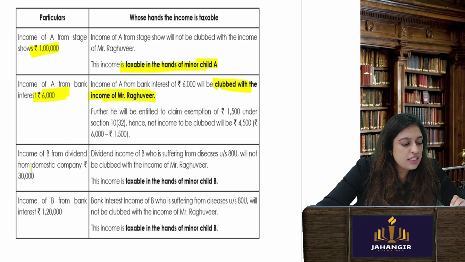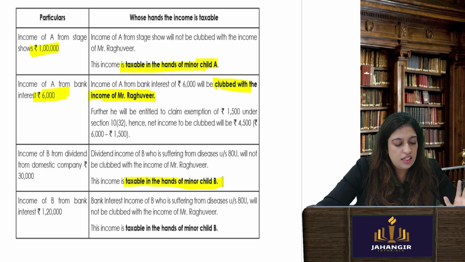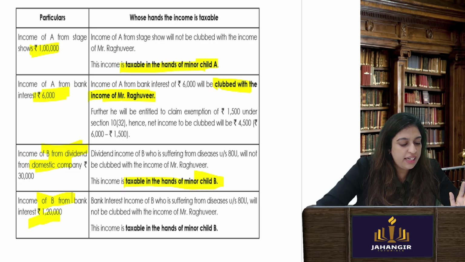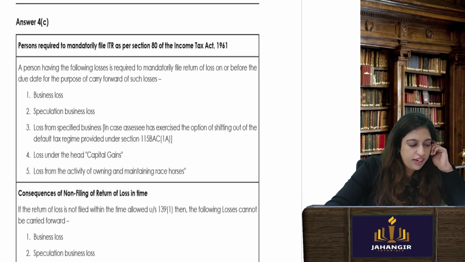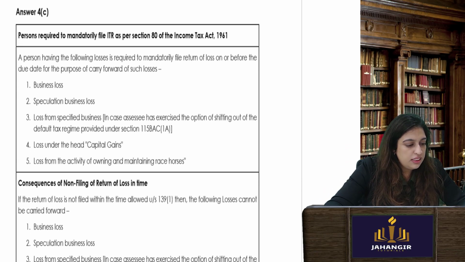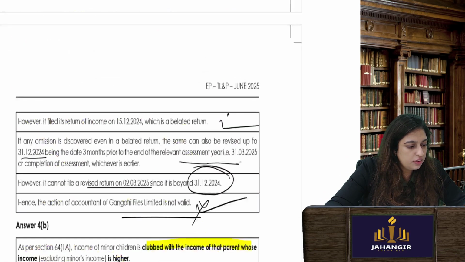Now, if it is a child who has any form of disability, all incomes will be his. So income from dividend of a company, income from bank interest, all are taxed in the hands of the minor child. Okay, and he'll get a deduction of 1,500 per child. Okay, let's go to 4C.